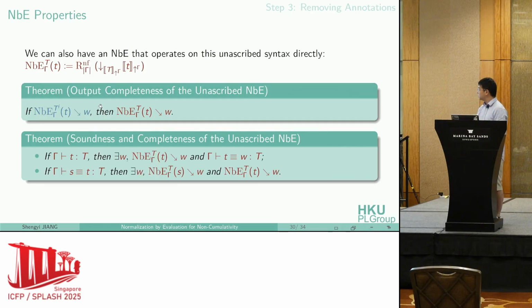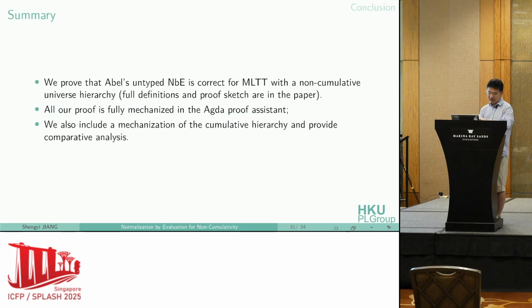With it, by transporting the soundness and completeness we proved before, we can then show that this unascribed NbE also works well on this unascribed syntax. So we can get rid of all the universe level annotations in the system. Now let's make some conclusions. In summary, we proved that Abel's untyped NbE is correct for MLTT with a non-cumulative universe hierarchy.